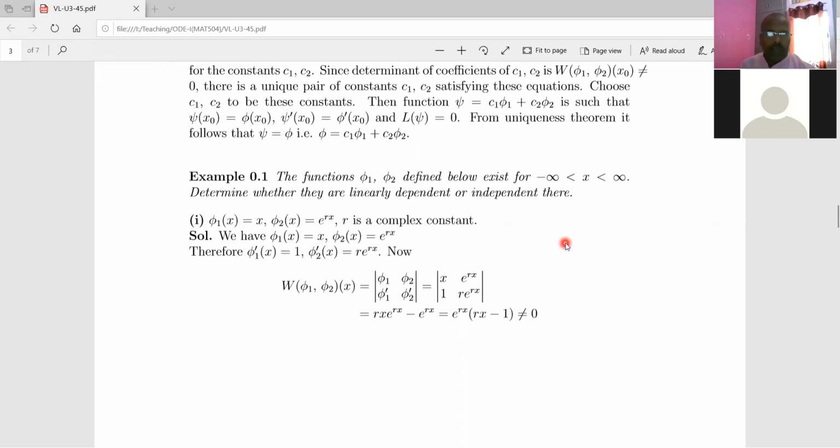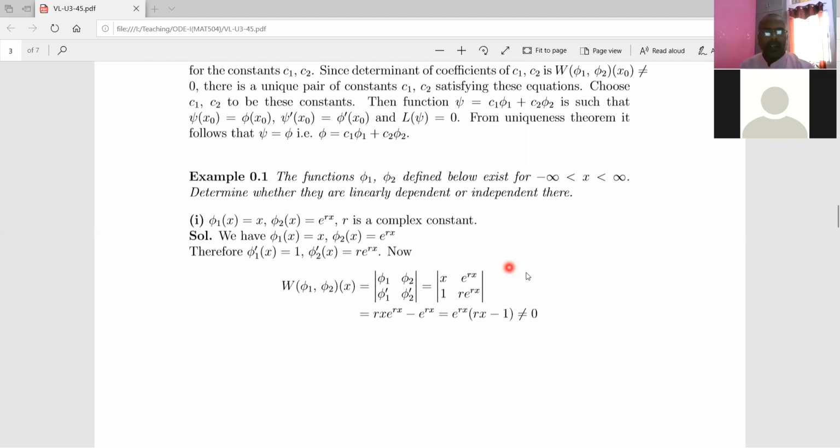And one more theorem we have proved: two solutions of a second order homogeneous differential equation are linearly independent if and only if the Wronskian of those two solutions phi1 and phi2 at a point x0 is not equal to 0. So depending on these theorems, now we shall proceed to some examples.